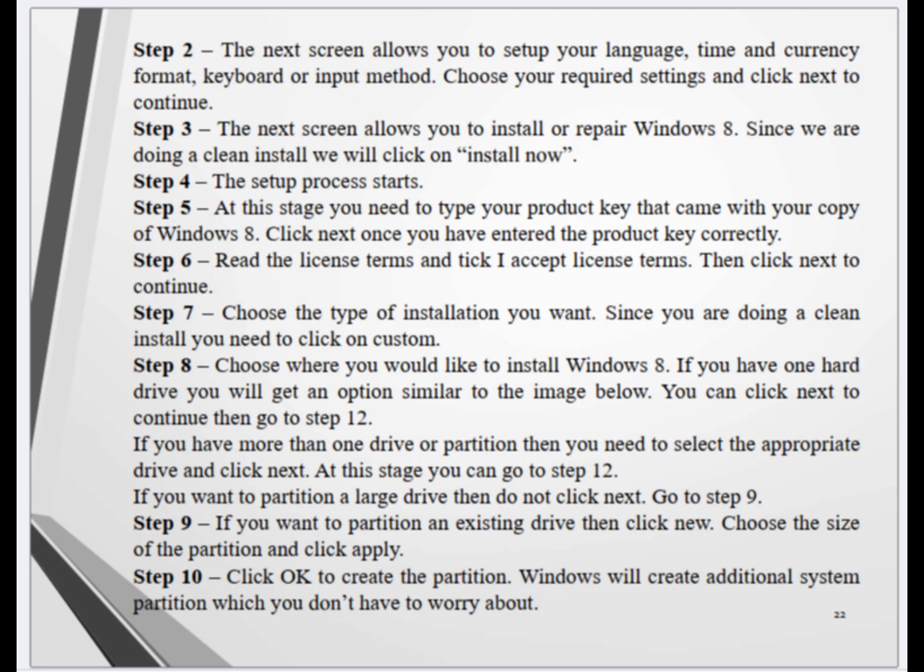Step 9. If I want to partition an existing drive then click new. Choose the size of the partition and click apply. Step 10. Click OK to create the partition. Windows will create an additional system partition you don't have to worry about.